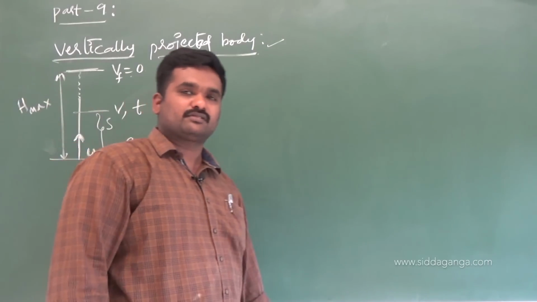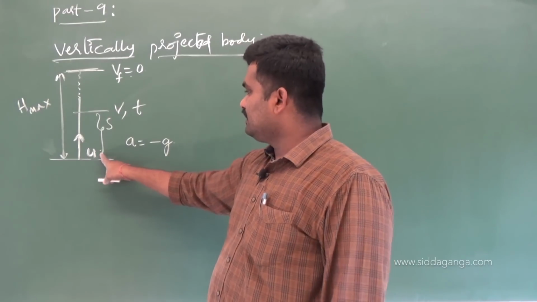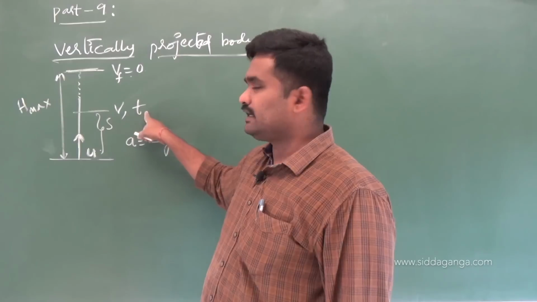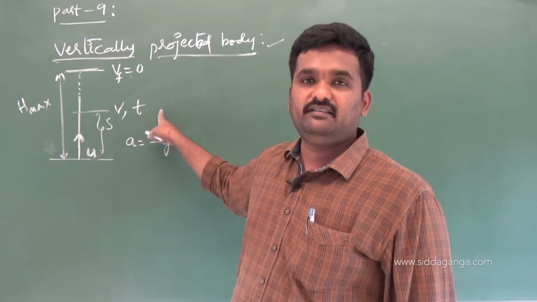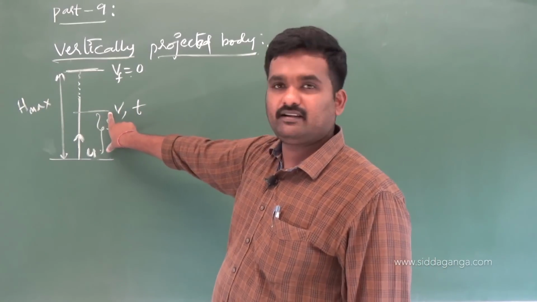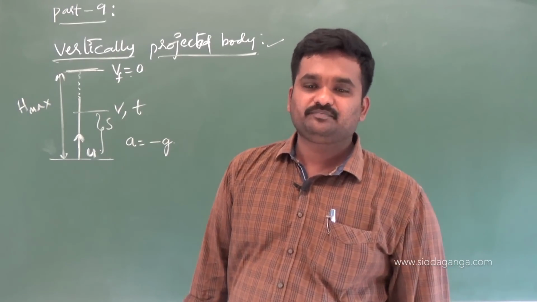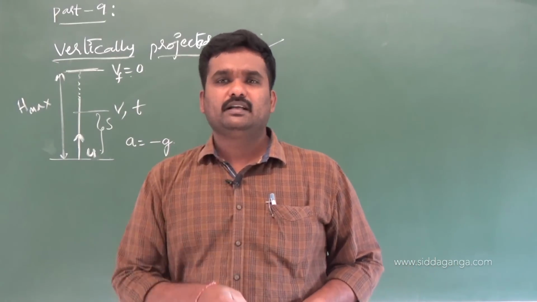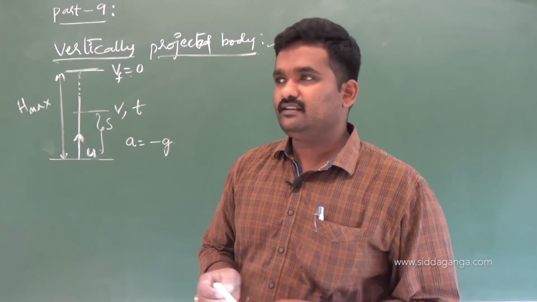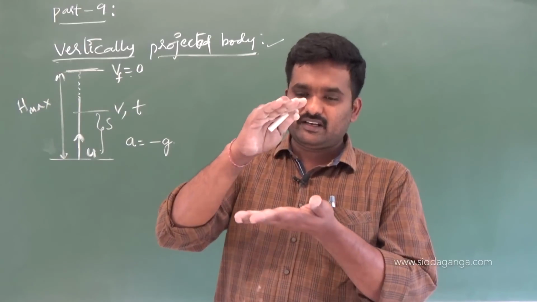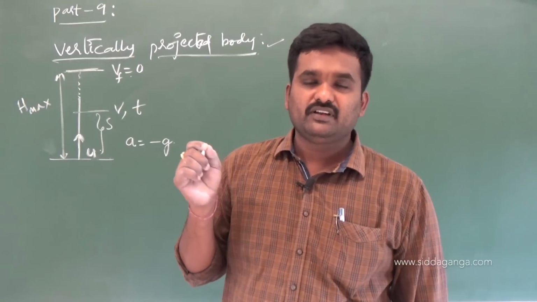Just like how we usually study, the same point I am going to consider here. It travelled a displacement of s in a time of t seconds so that it attains a velocity v. What is the velocity it has attained? v in a time of t seconds. Meanwhile, it travelled a displacement of s. We need to write the same kinematic equations as before. When it has been thrown up, what will be its velocity after a time of t seconds? How do we need to write it? Similarly, after t seconds, where is the particle, or at what height is the particle? How do we find the displacement after a time of t seconds?